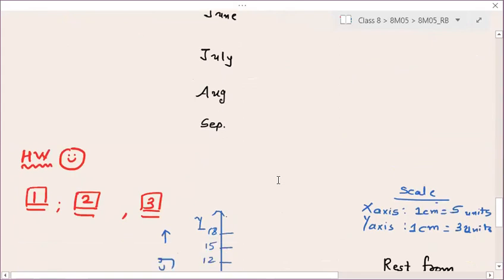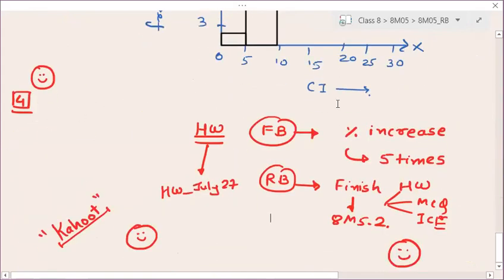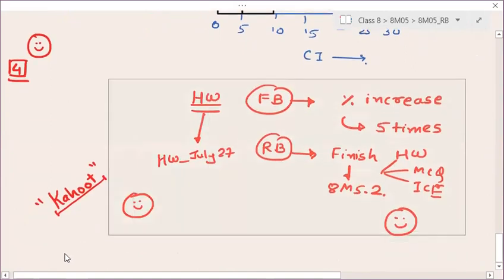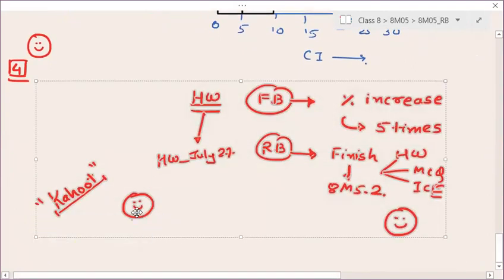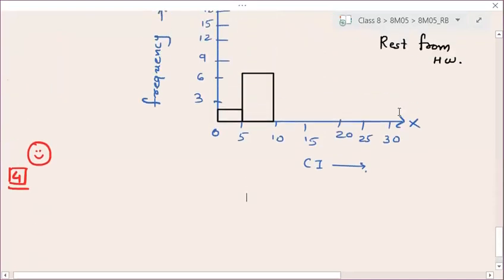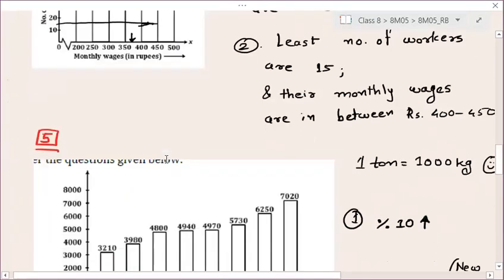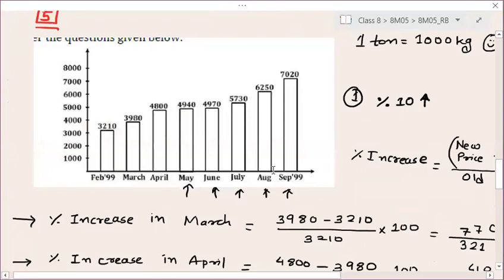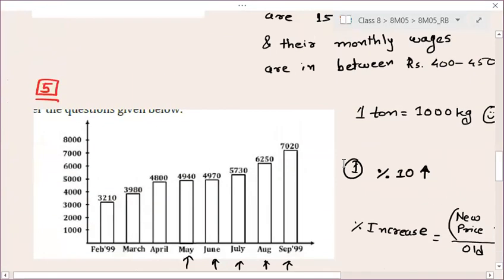Just type in the chat box in which questions you are having doubt so that we can proceed. Don't hesitate to ask. Just mention in-class exercise or homework. In the last class, in the in-class exercise, I showed you only the first question of question number 5. Are you getting my point? Can you solve the remaining questions, second, third, fourth, fifth?